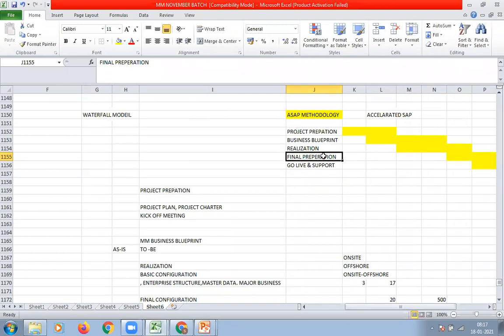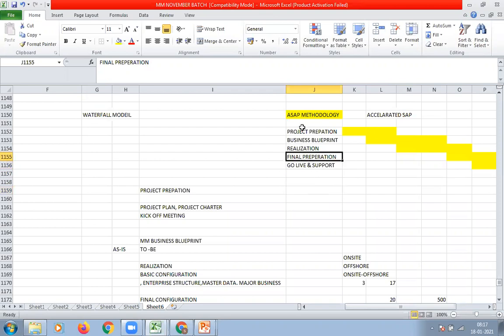After this phase, our SAP application goes to go live and support. In go live and support, there should not be any issues. We should resolve all the issues in each and every phase, and also in the final preparation. This is the last and final chance the consultant will have.